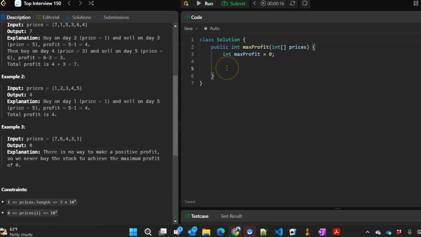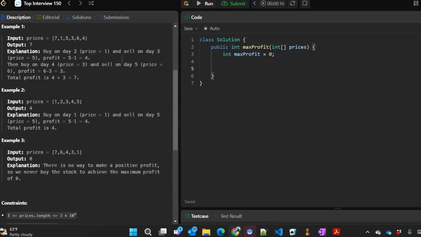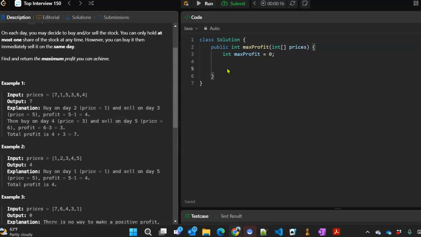So we initialize max profit to 0, and then go into a for loop. For int i equals 1, i is less than prices.length, i++.